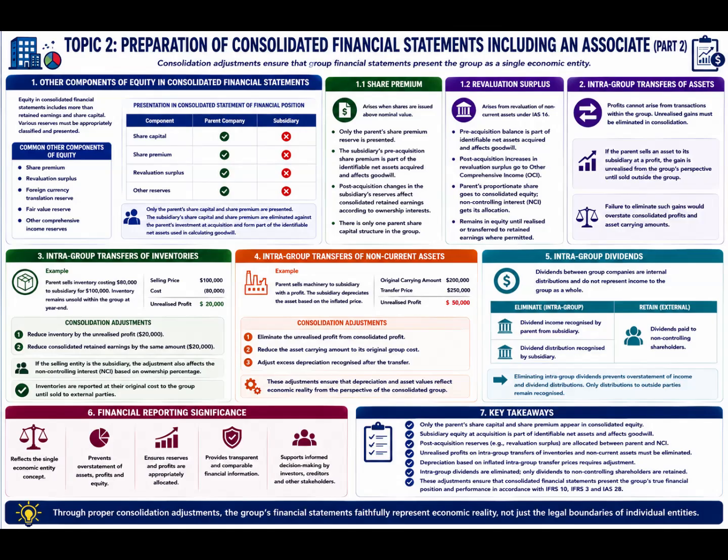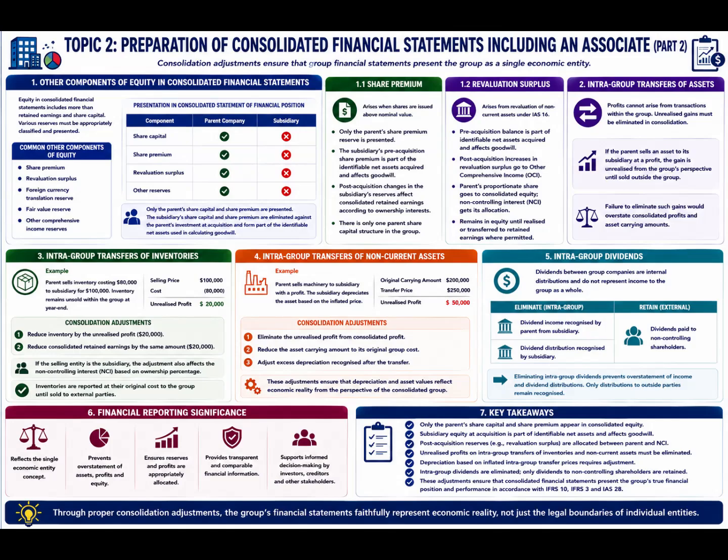Failure to eliminate intragroup dividends would overstate both group income and dividend distributions despite no economic transaction occurring with external parties. Only dividends paid to non-controlling shareholders remain recognized because these represent genuine distributions outside the parent group's ownership interest. Accordingly, intragroup dividend elimination preserves the integrity of consolidated profit and retained earnings.